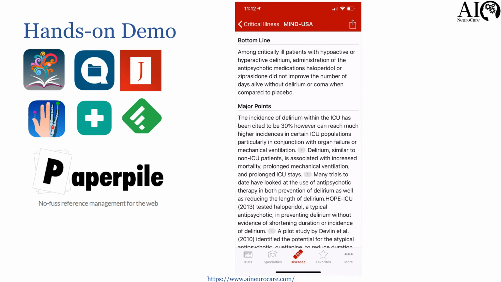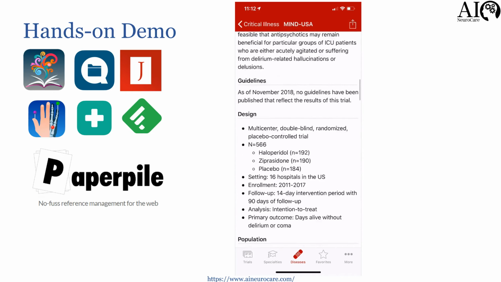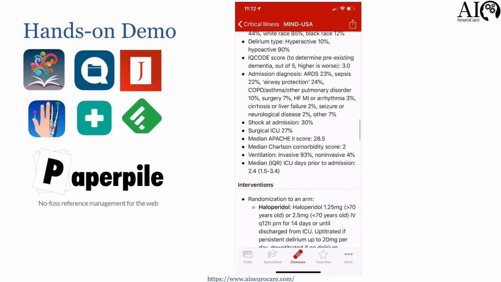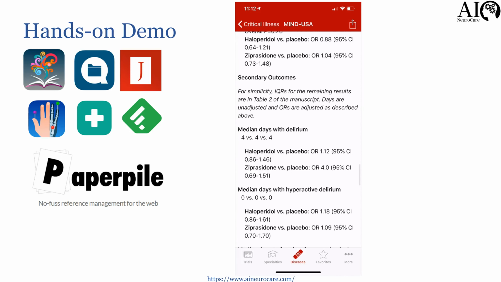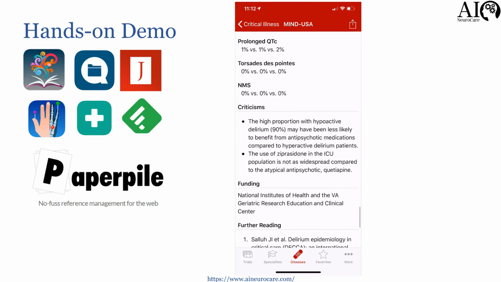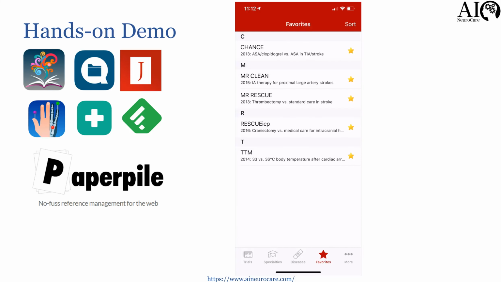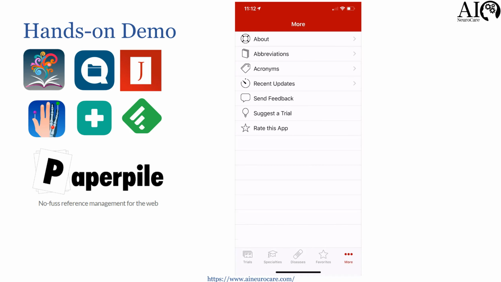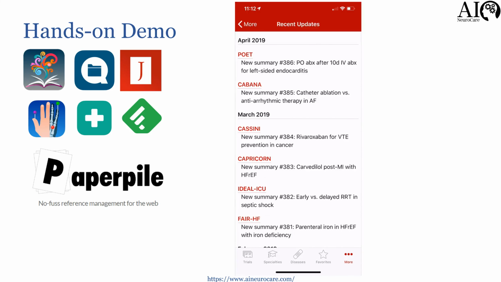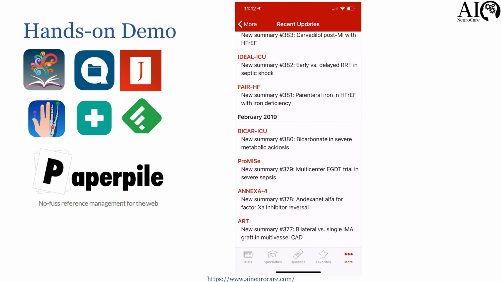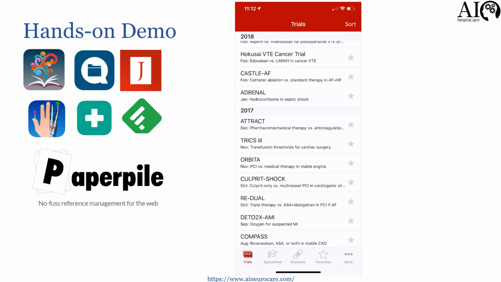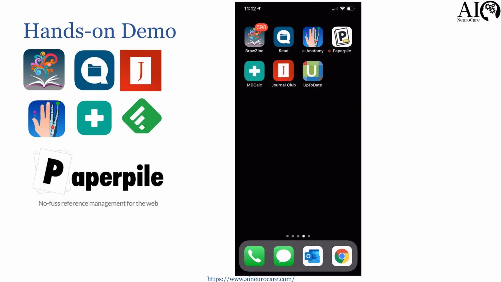Now this basically opens up a PICO type summary written by real physicians, and it's pretty awesome that you can actually review the whole trial in a very fast, easy way. So excellent job here. You can always go back and refer to your favorites, and then there's some other settings that you can change here, and then you can just always click on the recent updates to just review them. So all in all, an excellent app. This is a paid app. I paid for it by my own funds. I think it was $7.